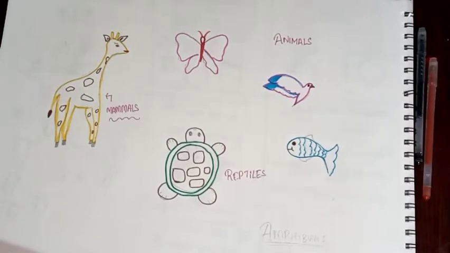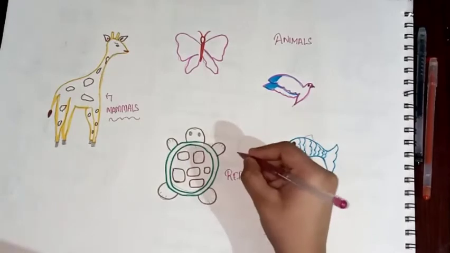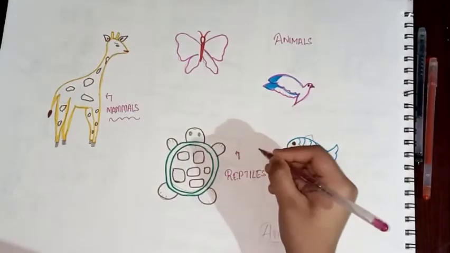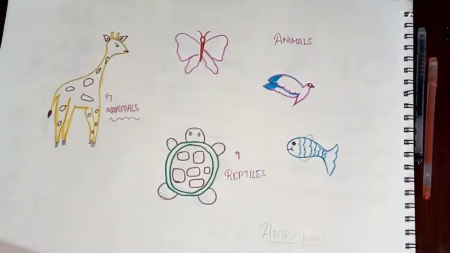Reptiles are covered in hard, dry scales or shell like this tortoise. If you see this tortoise, this is a reptile. Their body will be covered with either dry scales or shell.